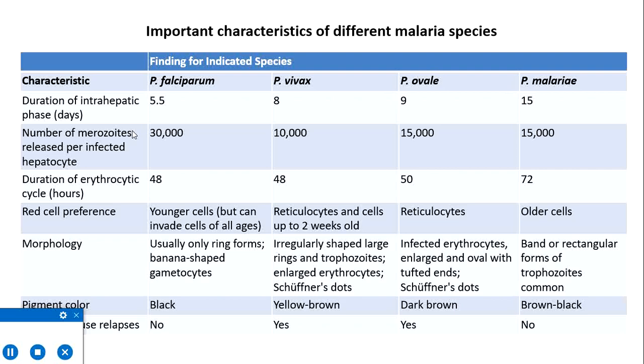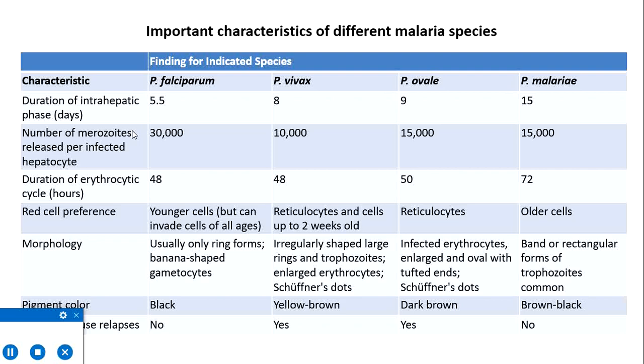This is the reason why Vivax and ovale have a tertian malaria, that is fever spikes on the third day, while for Plasmodium malariae it is a quartan malaria where fever spikes on the fourth day. However, the pattern remains irregular in Falciparum malaria.